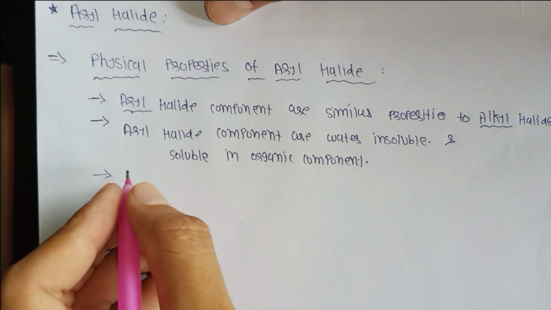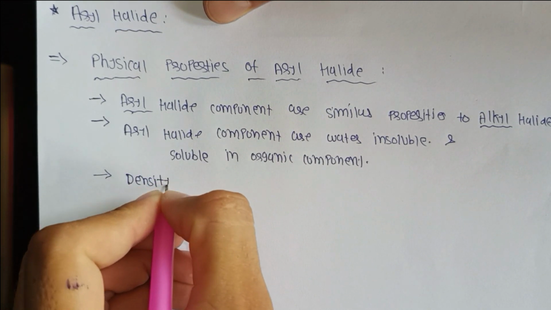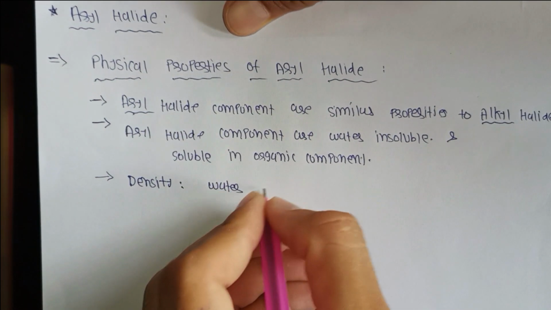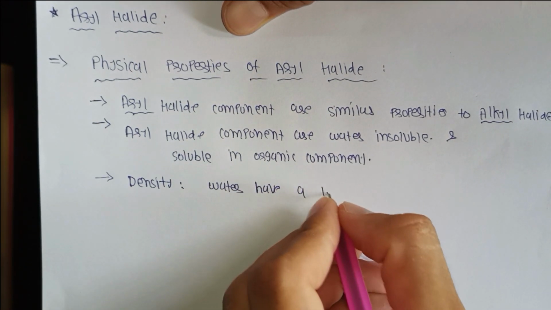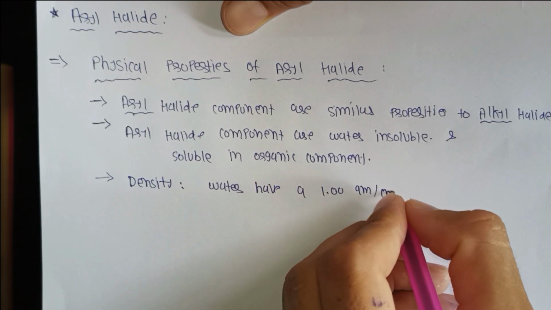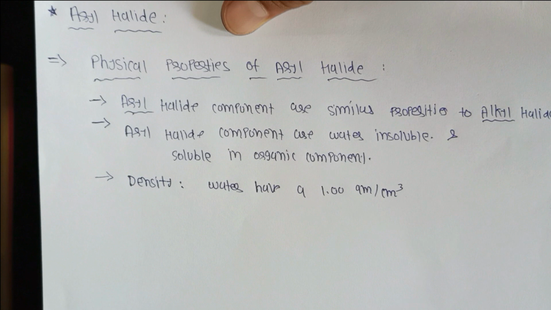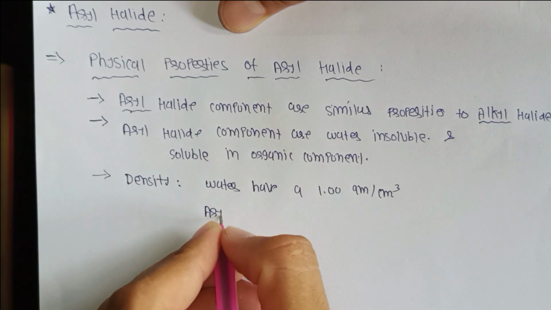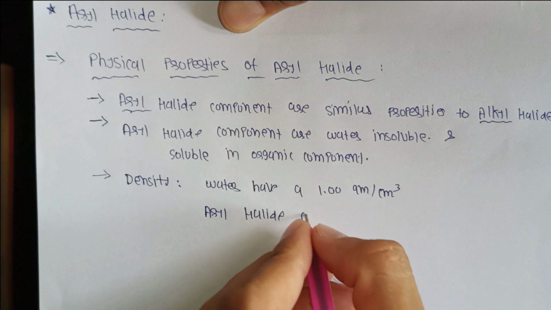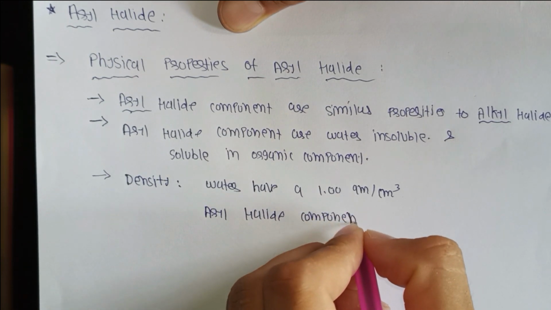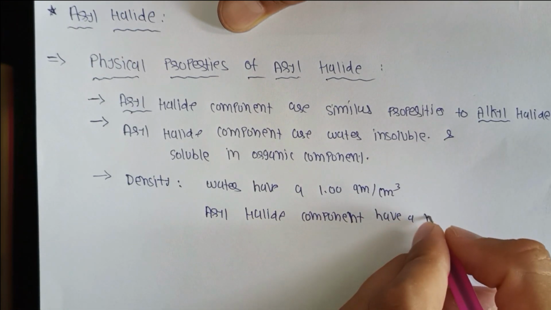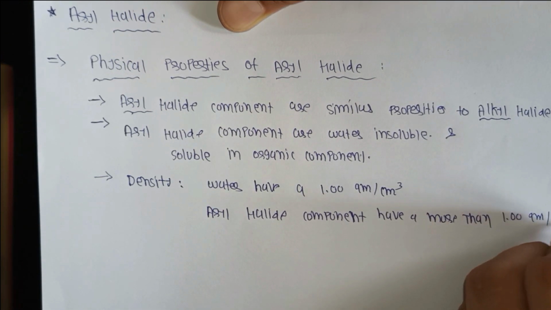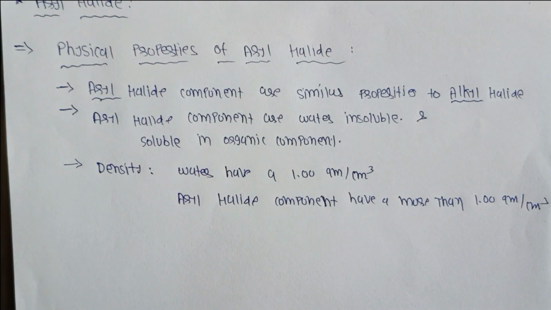The third physical property is density. In density comparison, water has a density of 1.0 gram per centimeter cube, whereas aryl halide compounds have a density more than 1.0 gram per centimeter cube.